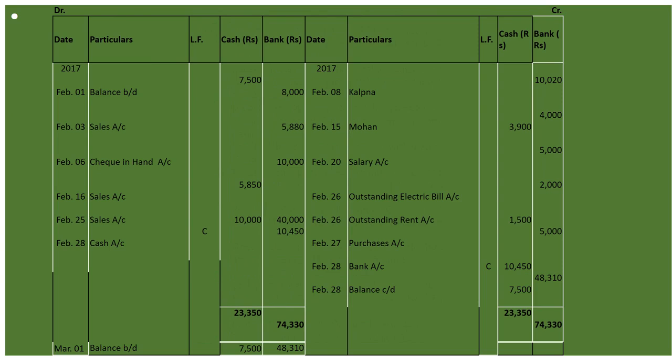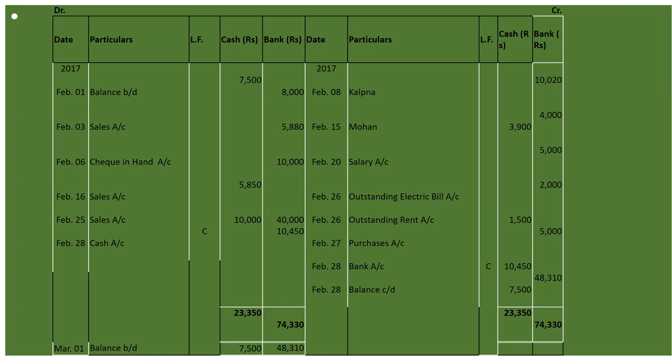See, first of all, on Feb 1st, cash in hand and cash at bank balances are given. So, to balance BD, cash in hand under the cash column and cash at bank under the bank column. Fine. On Feb 3rd, received a check of 5,880 for cash sales. The check was immediately deposited into the bank. So, to sales account, 5,880 will be written under bank. Fine.